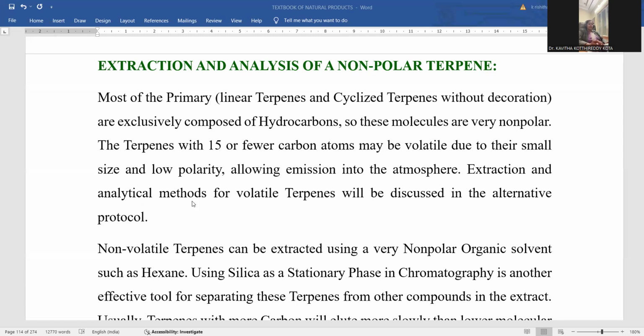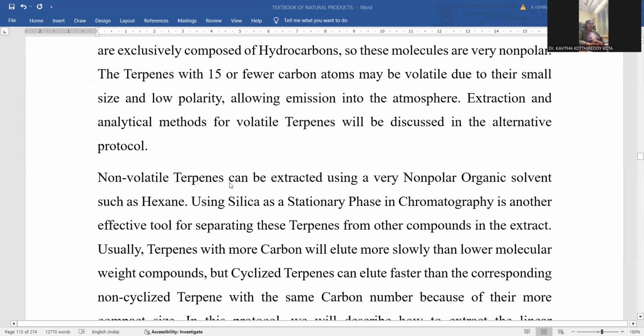Extraction of these compounds is somewhat critical, and the analytical methods for these volatile terpenes are going to be discussed. Non-volatile terpenes are somewhat stable and can be analyzed. Very non-polar organic solvents like hexane are suitable extracting reagents for those molecules. Using silica as a stationary phase, chromatography is another alternative tool for the extraction process. Chromatography is the better tool for the separation of organic components, right? Here terpenes can also be easily analyzed, separated, and purified as well.